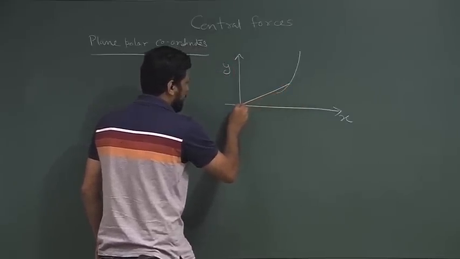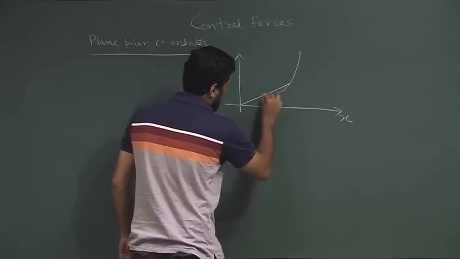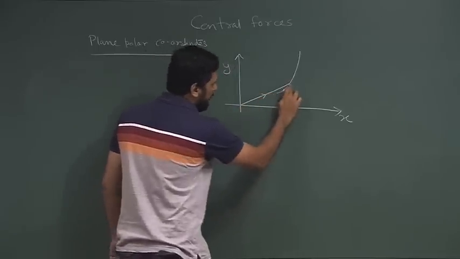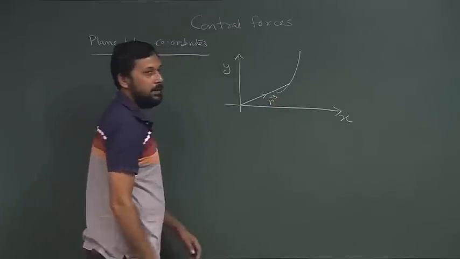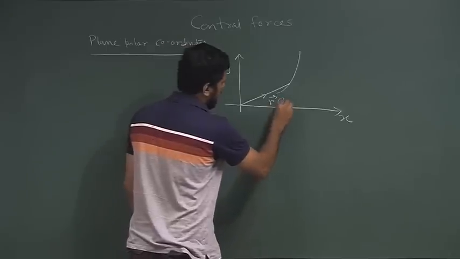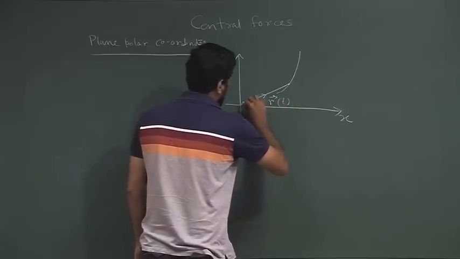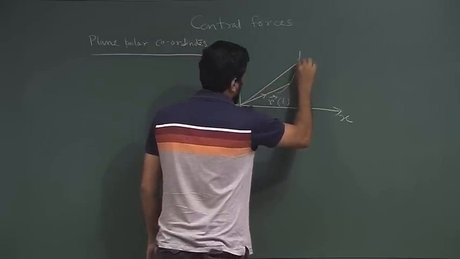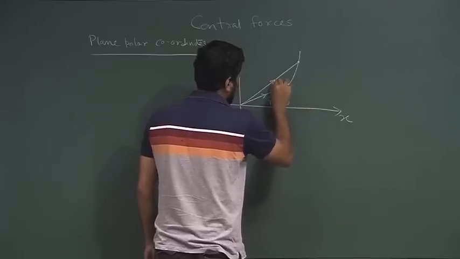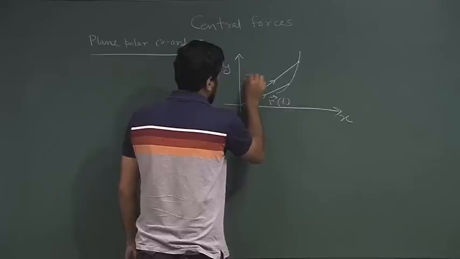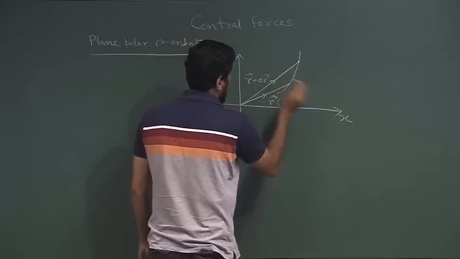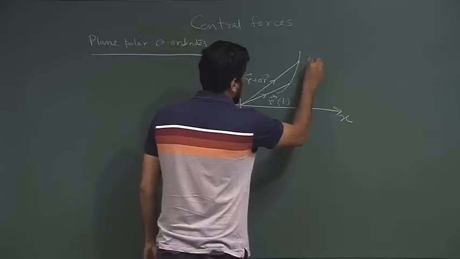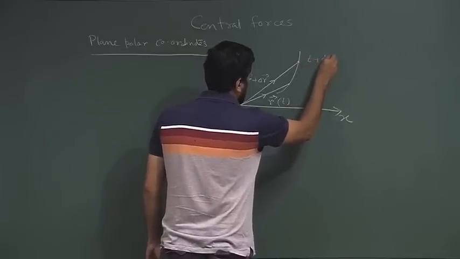This is the position vector r of the particle at time t, and this one is the position vector r plus dr at time t plus dt.